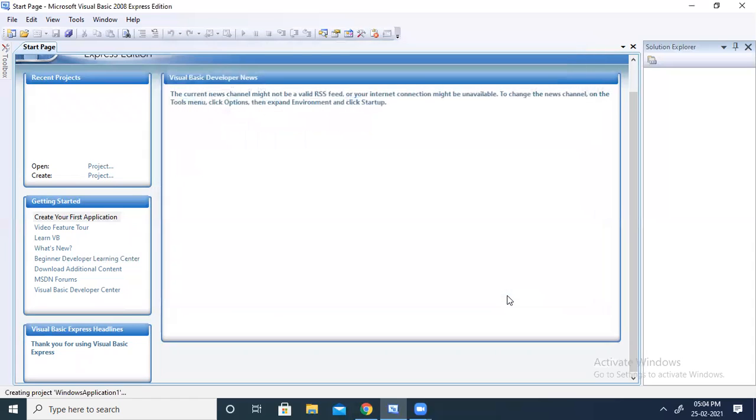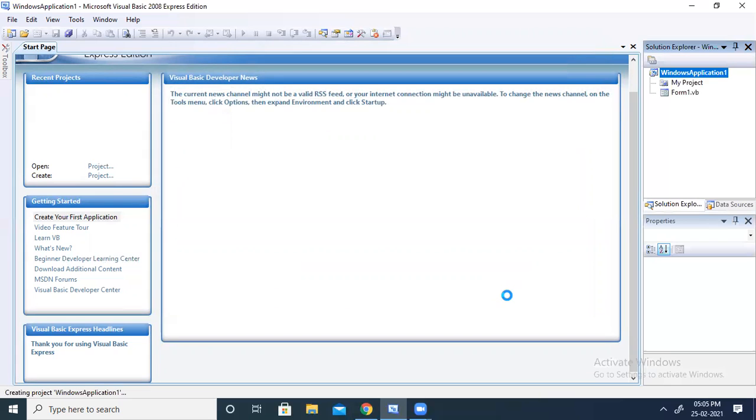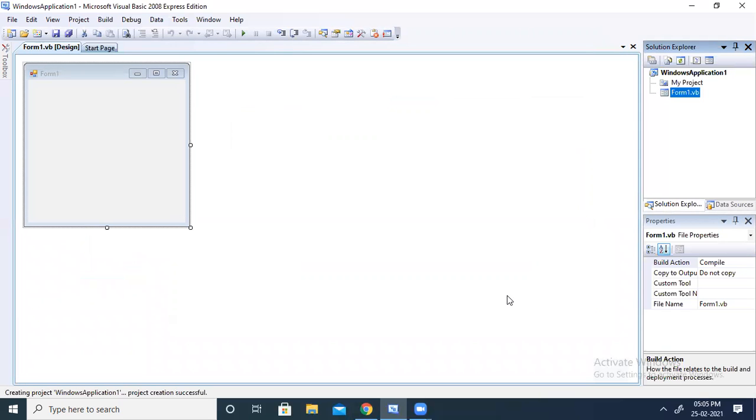Then click on OK. Now one default form is going to open here for me. As per my requirement, I can add different forms. But here I am going to create one form for explanation purposes. When we talk about a project, it is a collection of forms. Here we can create many forms and link them, which are more advanced topics. For the time being, I am going to explain how to create a form, how to add controls to it, and what the parts of this IDE are.